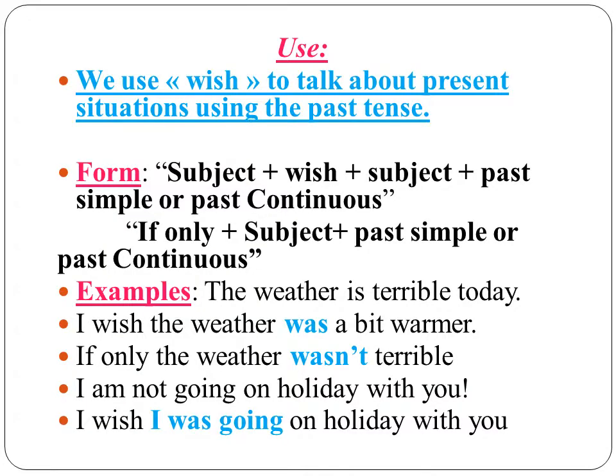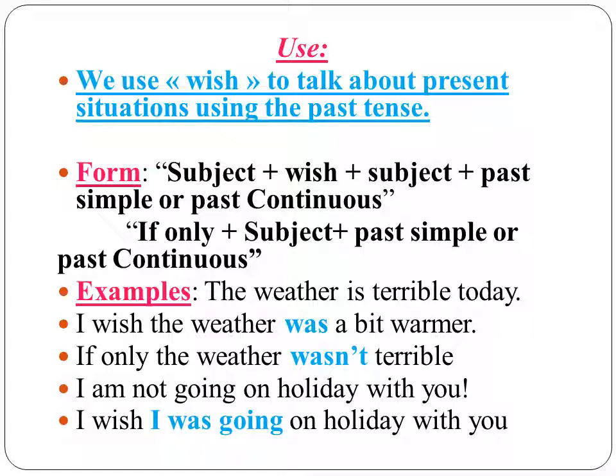Now we're going to have a look at the form and the use of wishes in the present. How do we form wish in the present, and when do we use it? We use wish to talk about present situations using the past tense. As I explained at the beginning, we try to change. It's like conditional type 2, in a way, because in conditional type 2 you have if plus simple past. Same here, you have wish plus simple past.